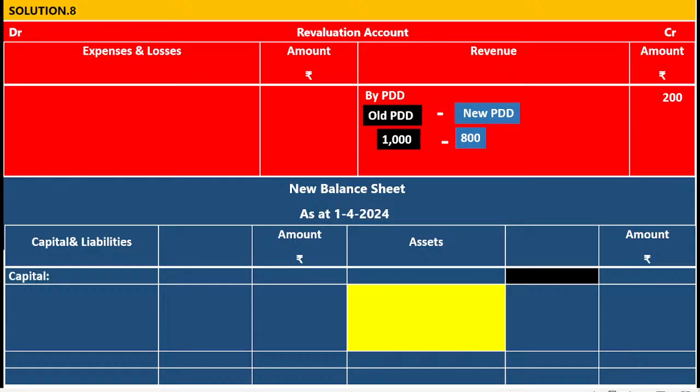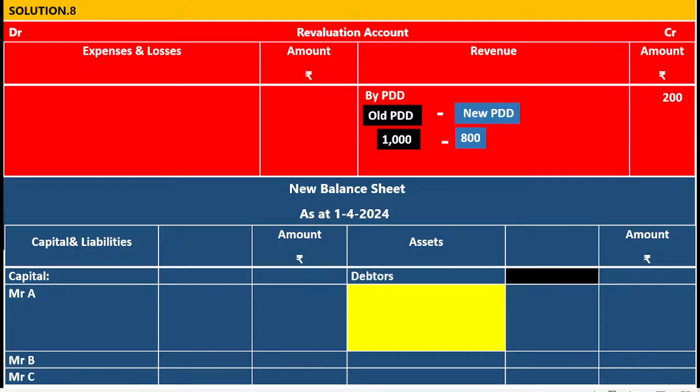Capital Mr. A, Mr. B and Mr. C. Earlier there were 2 partners, Mr. A and Mr. B. Now there are 3 partners because of the addition of a new partner, Mr. C. So the total number of partners hereby Mr. A, Mr. B and Mr. C.